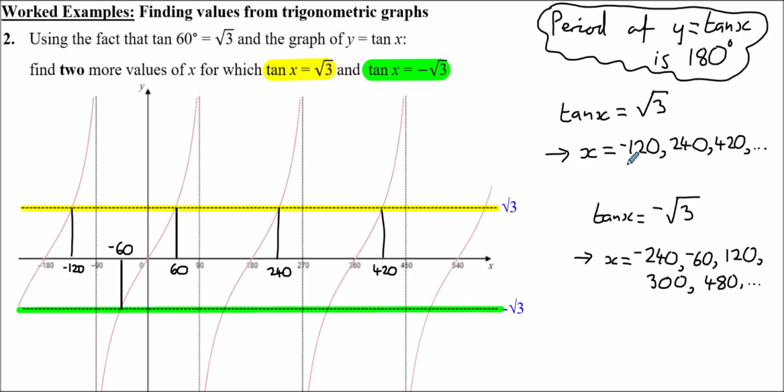I think I'm going to go for minus 120 and 240 for where tan x is positive root 3. And for tan x being minus root 3, I'm going to go for, let's just pick 120 and 480. It's up to you.